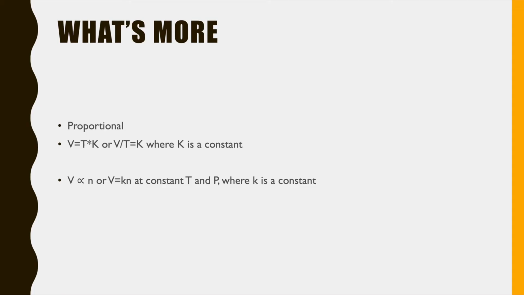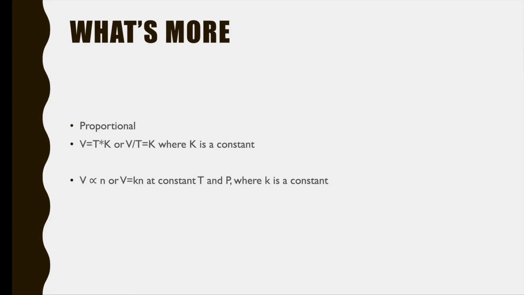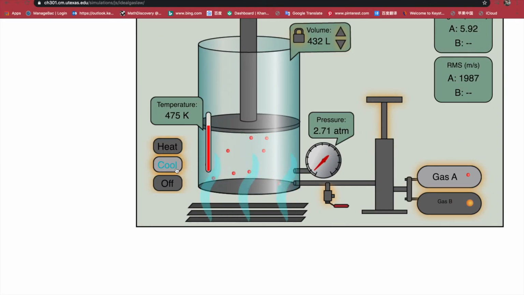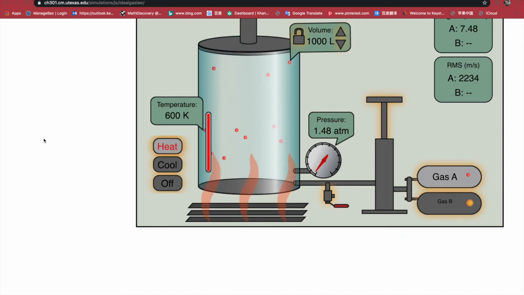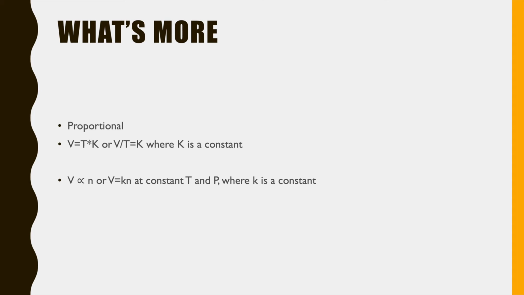There's actually more of this relationship. For example, a proportional relationship also exists between temperature and volume. And as can be seen in the simulation, we can just first cool the temperature for a bit. And now, let's unlock the volume and notice whether the pressure will still change as we increase the temperature when the volume is unlocked. So now, as I heat the temperature, the pressure does not change at all. The only thing that changes is the position of the piston and the volume of the gas. And as the temperature increases, the volume increases as well. And therefore, a proportional relationship is generated where V equals T times a constant K.